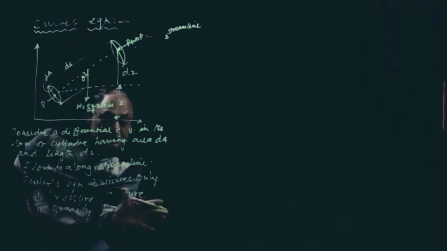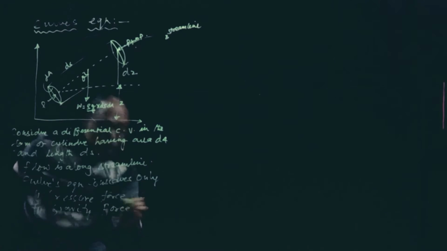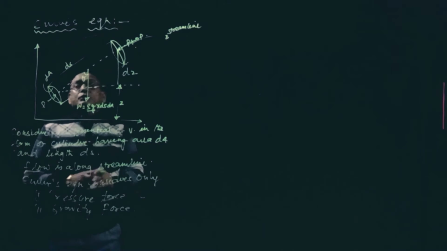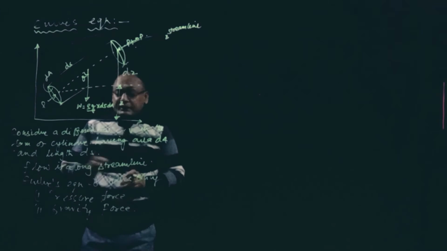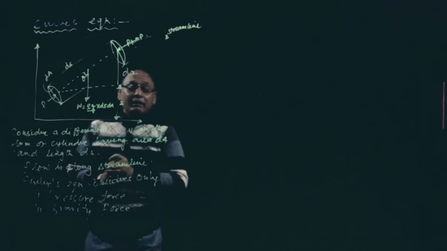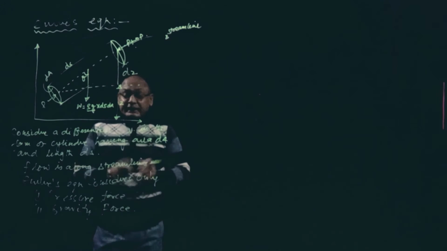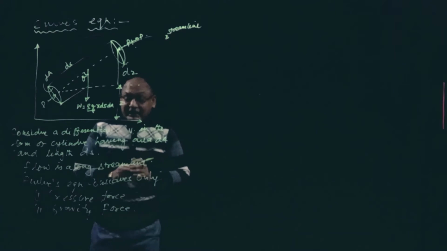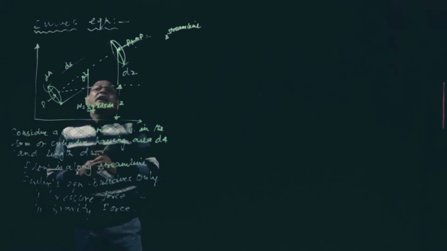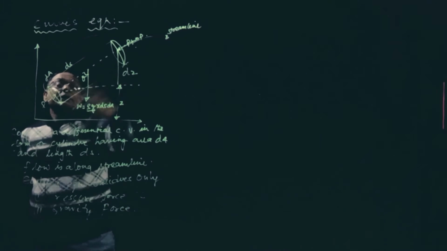Pressure force and gravity force. Only two forces, not other forces we are going to use. So these are the assumptions: flow is ideal, flow is along the streamline, and Euler equation considers only pressure and gravity forces. They are the assumptions.